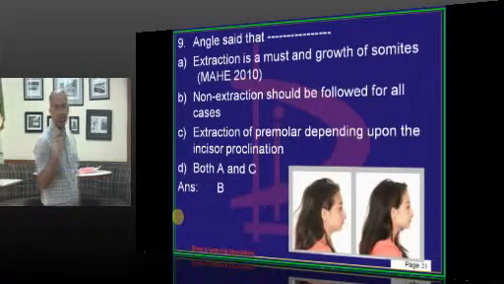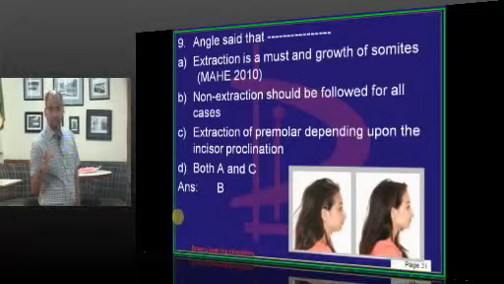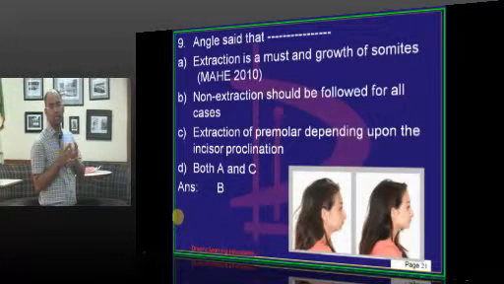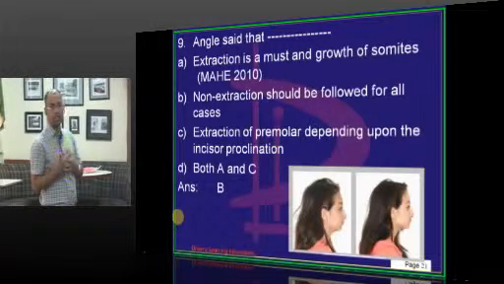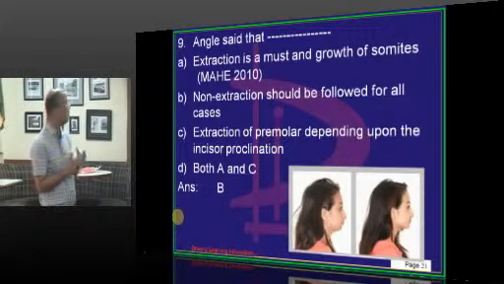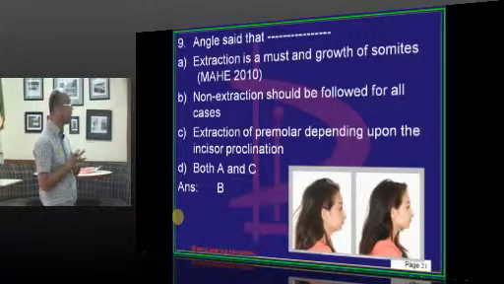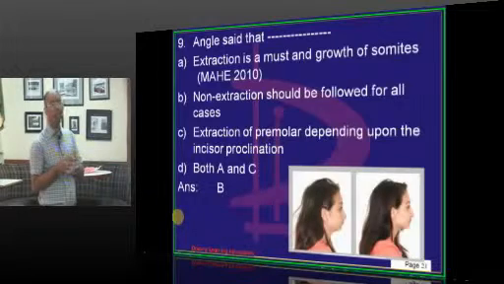Angle's first appliance was the E-arch, that is an expansion appliance. So, he believed more in expansion rather than extraction. Begg, Dewey and Calvin Case were exactly opposite; they advocated more extraction. Now, why did Angle say non-extraction? He said you gain space by using expansion. So, you have to expand to gain space.